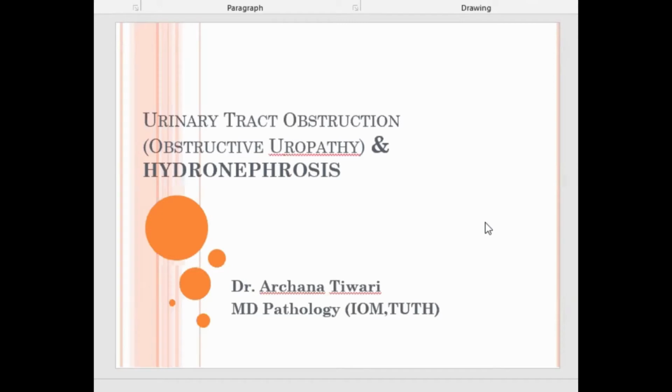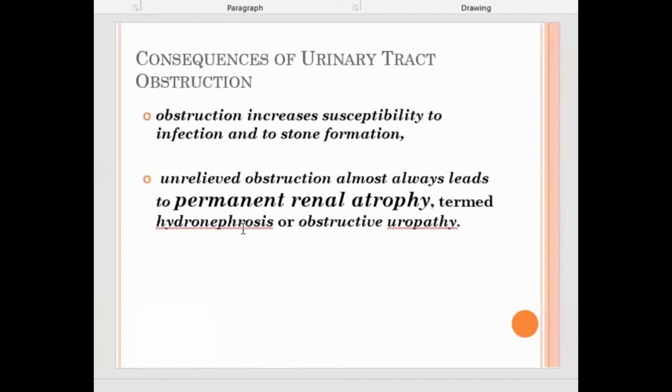First of all, urine is collected in the collecting duct, and then through the minor and major calyxes, it goes to the renal pelvis, and from the renal pelvis, the duct that is the ureter brings the urine down to the urinary bladder, and from the urinary bladder, it is excreted through the urethra. So, the urinary tract is a tract that maintains the flow of urine.